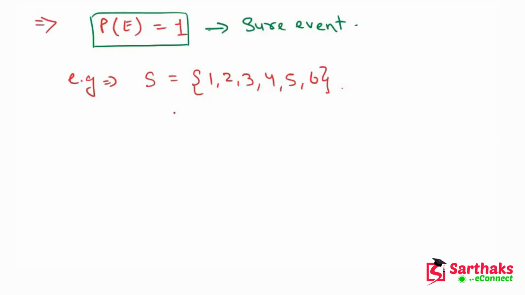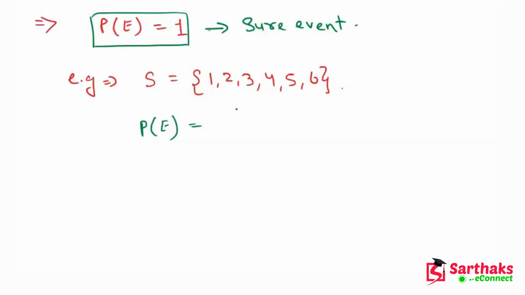Okay, so my dear friends, if we find the probability of a number less than 7, what is P of E? Less than 7 means it may be 6, 5, 4, 3, 2, 1.